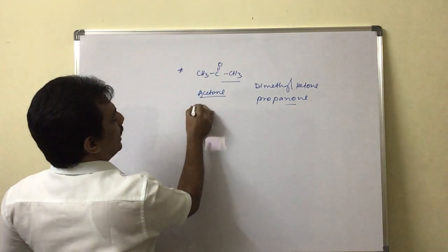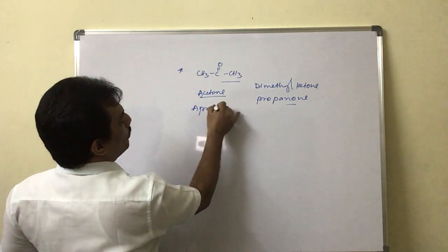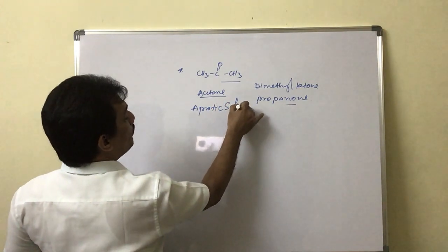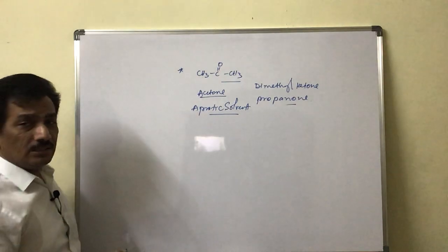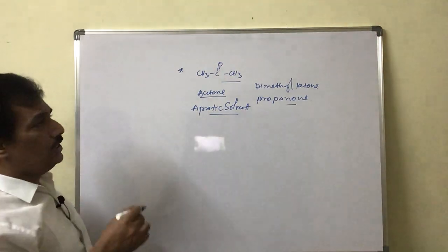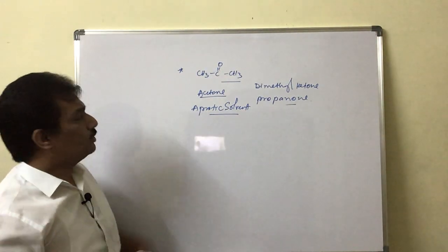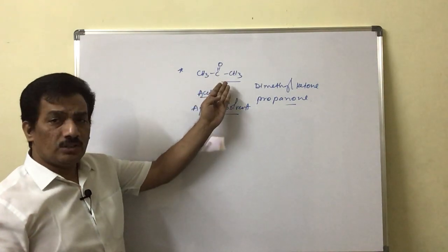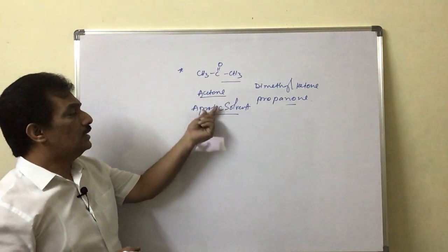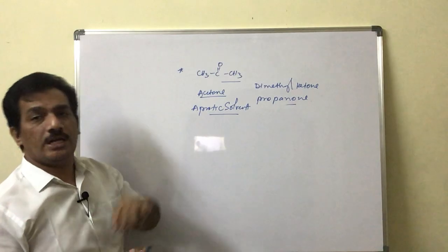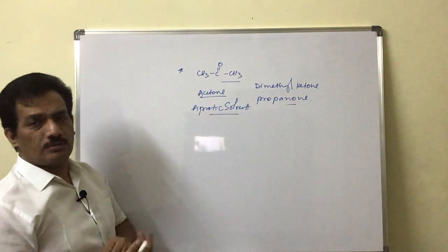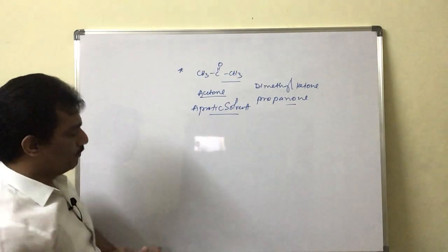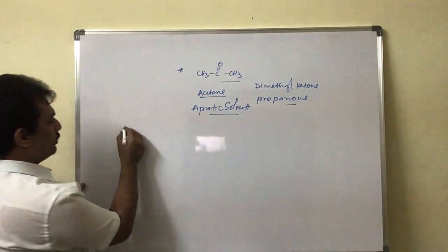It is one of the aprotic solvents, you remember. Aprotic means it is a solvent, but it doesn't release H plus. Because there is no acidic hydrogen in this one, that's why it is an aprotic solvent. It is used as an aprotic solvent for preparation or conversions of so many compounds. Clear? And now let me give the other compounds.